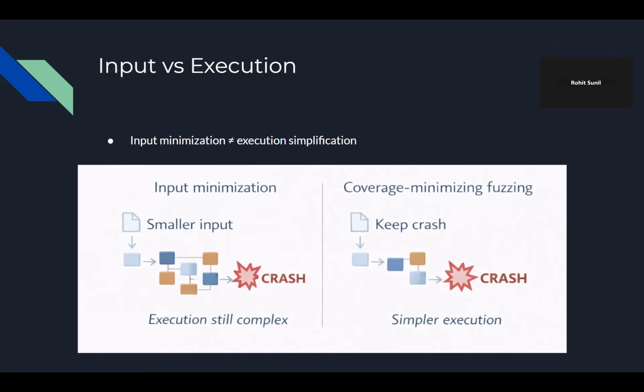However, just because we're making the input smaller doesn't mean the execution complexity is going to be smaller. A small input can still trigger a very complex pipeline. It can still go through format detection, check the header multiple times, and a lot of code logic before really hitting the bug. And that is completely unrelated to the size of the input. That's just how it might work. So even though the input gets shorter, the program is still walking through tons and tons of code, and that doesn't really help us because the execution is still so complicated.